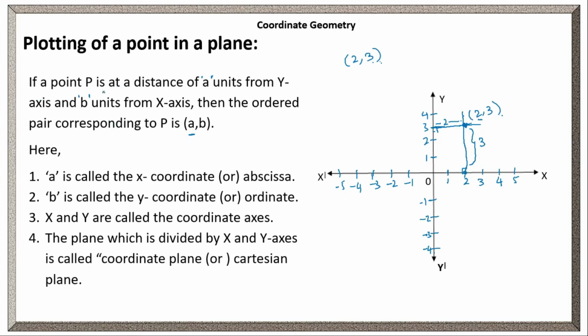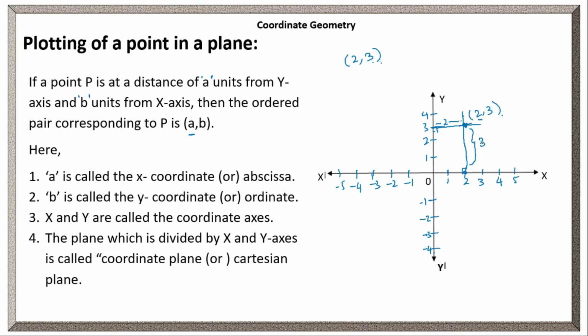If a point P is at a distance of A units from the y-axis and B units from the x-axis, then the ordered pair corresponding to P is A, comma B. The x coordinate shows the distance from the y-axis and the y coordinate shows the distance from the x-axis. Clear? Opposite, we have to take the distance.